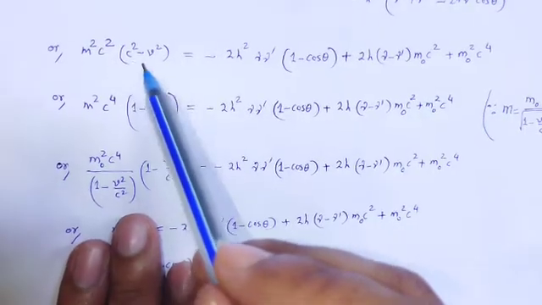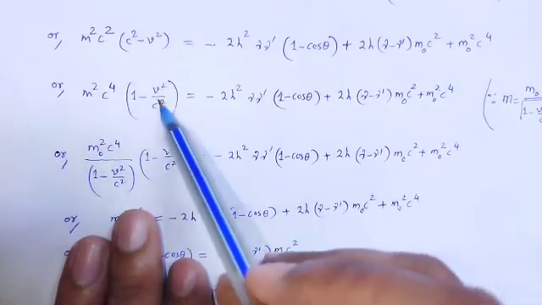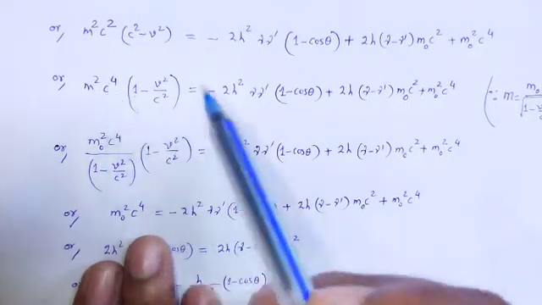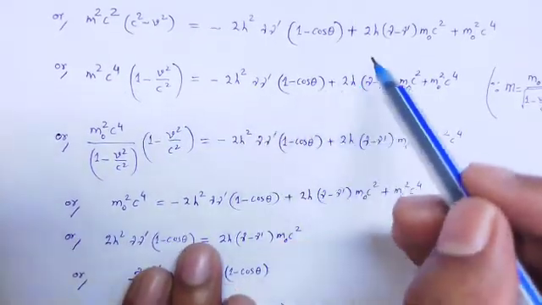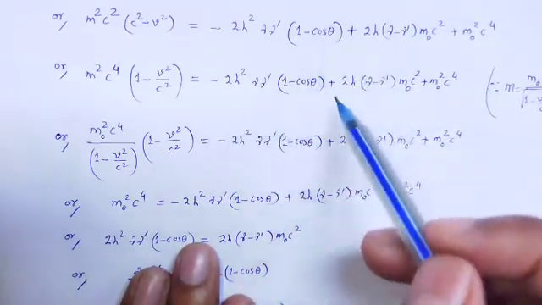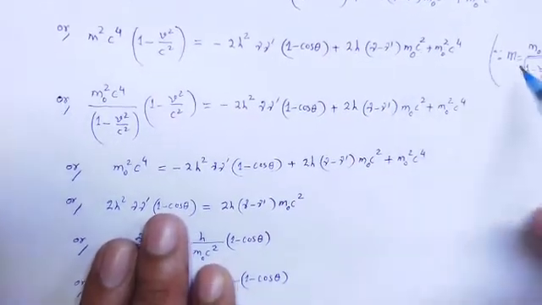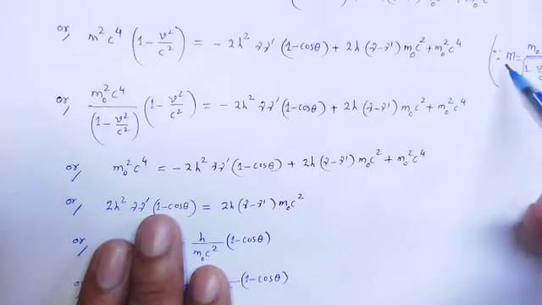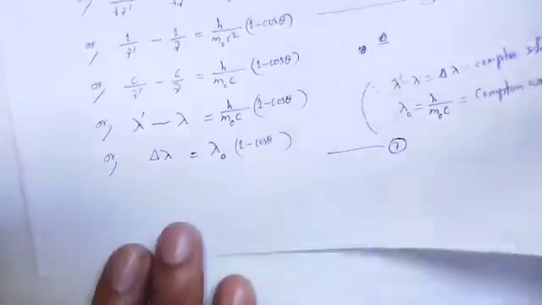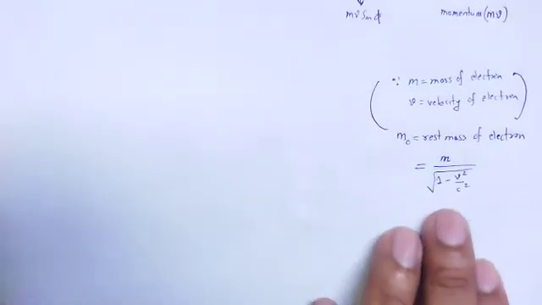C square taken common, so the bracket term will be 1 minus v square by c square. C square is common, that term as m square c to the power fourth. As usual, terms are written. Now we can use the value of mass of electron, which is equal to rest mass divided by square root of 1 minus v square by c square, as I write it here.